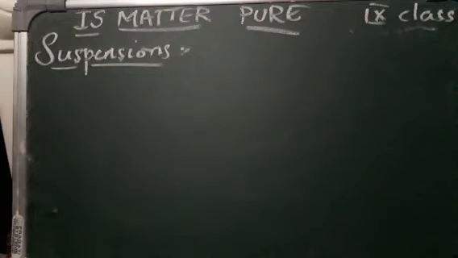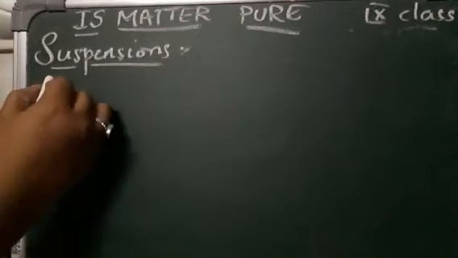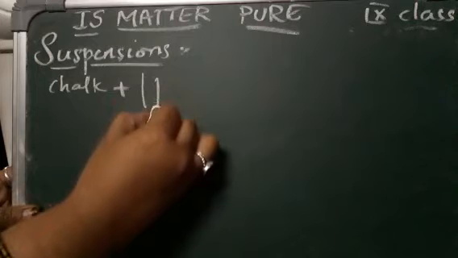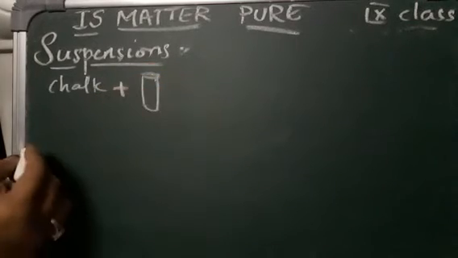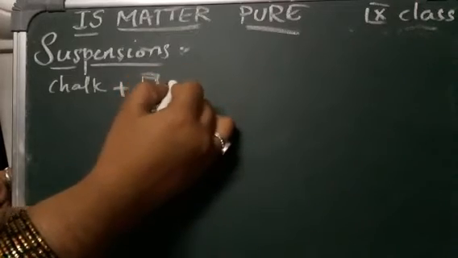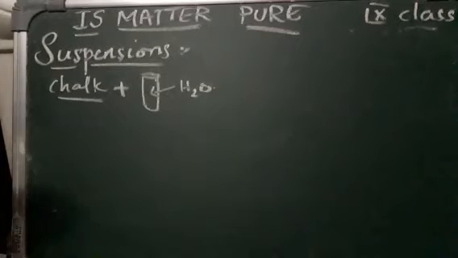Suspension. Say, for example, you take chalk powder and add it into a test tube. Simply, we'll take chalk powder and add this into a test tube, and to this test tube we will add some water. Now you see that on stirring, the chalk powder appears to dissolve.